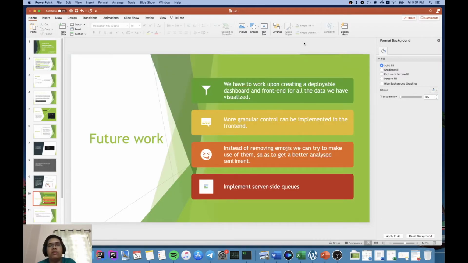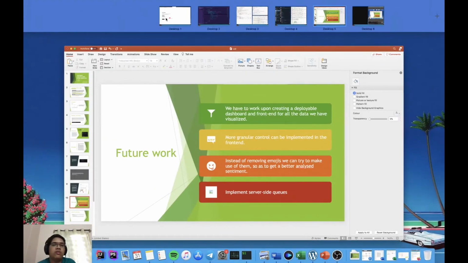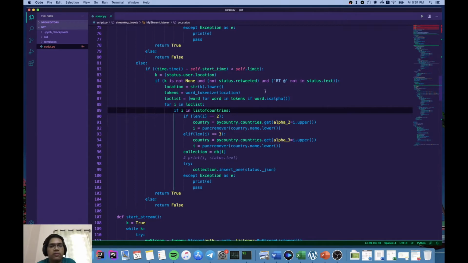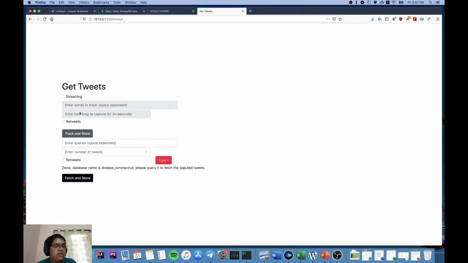We can improve it quite a lot for now. This is what I did, and you can see in our front end we can have more granular control. If I show you right now what all we have, it's still a bit much. You can toggle whether you want streaming tweets or not, and for each of them you can choose whether you want to have retweets or not. I can show you the logic in the code for this. This is for time, and if we go here, you can see that in streaming tweets you can type in how long to capture for.